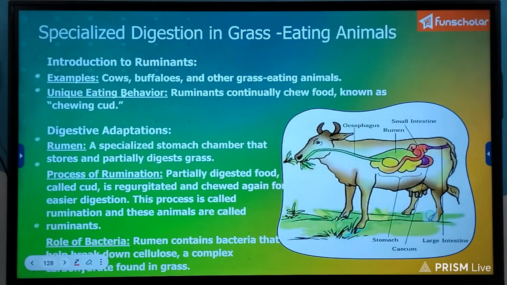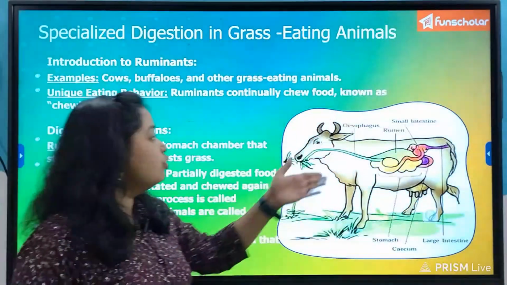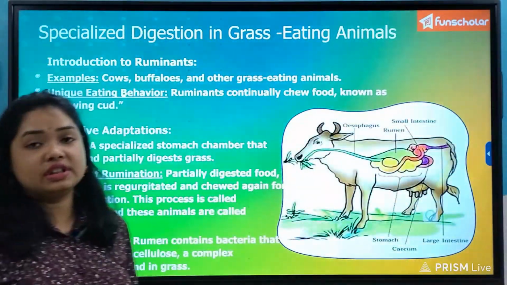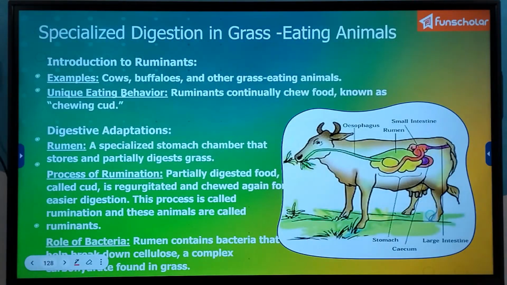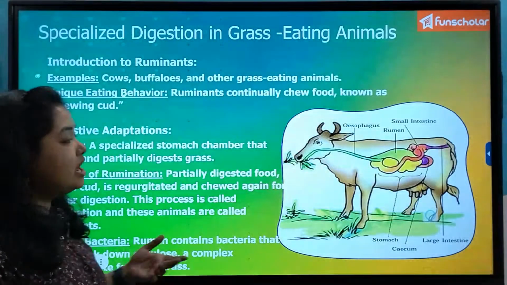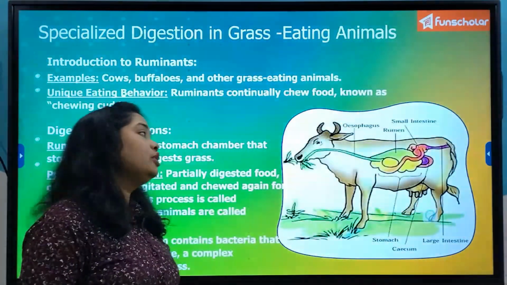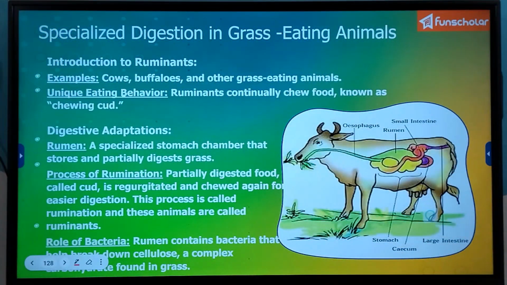They have a specialized stomach which is known as the rumen. So from this stomach, they have got the name ruminants. The herbivore animals which bear a rumen in their digestive system are called ruminants.